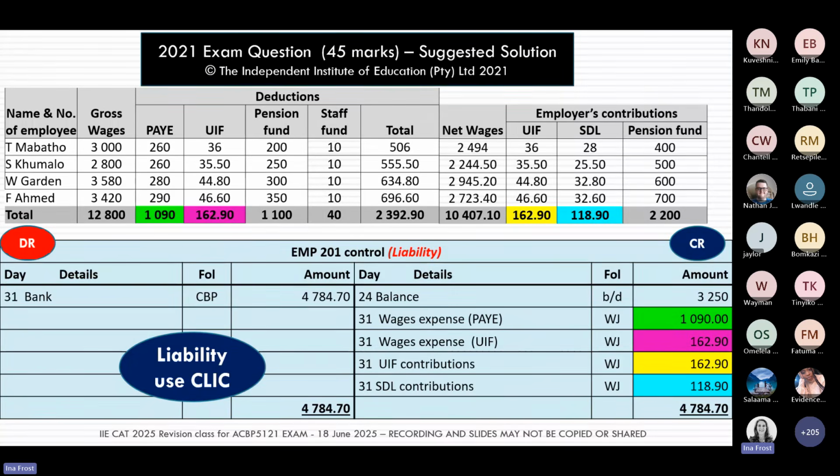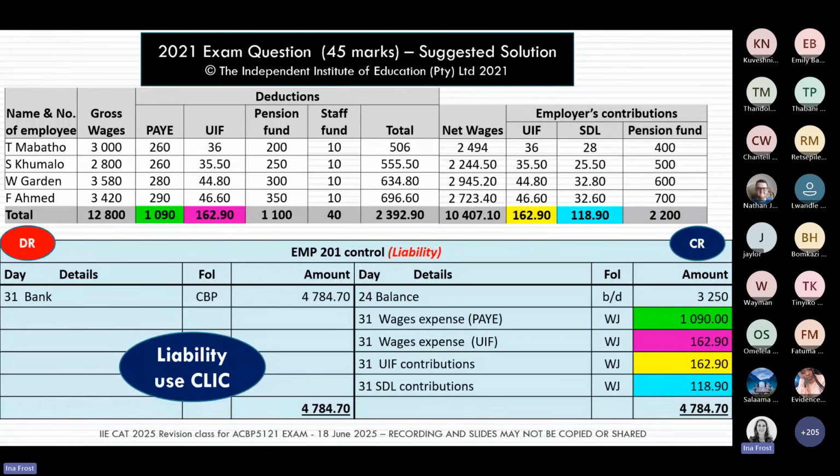And please just take particular note that the details that we use for the 2 UIF amounts are different. So please remember again, when you prepare yourself for the upcoming exam, please be very detail orientated.